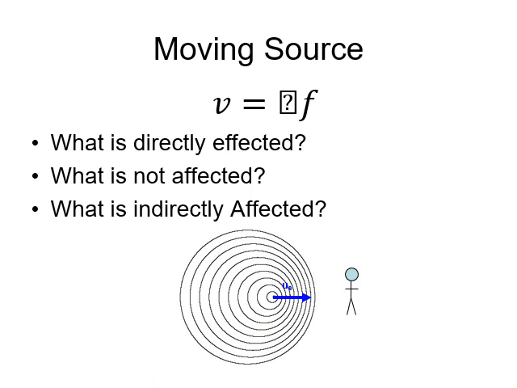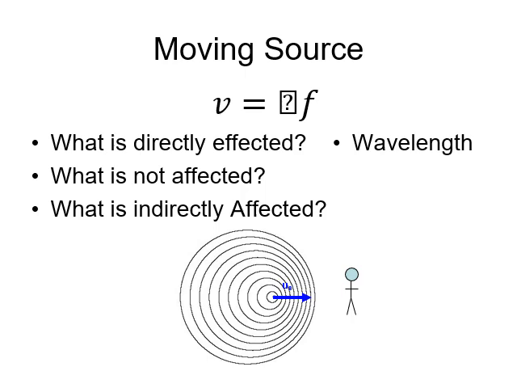Now, when I do this, we can see that the waves bunch up in the front because I'm moving my finger forward each time I tap towards the wave that I just made. So in front, the waves actually shrink, or the wavelength gets smaller. But behind, the wavelength actually gets longer and they spread out more. So what's being directly affected is the wavelength itself.